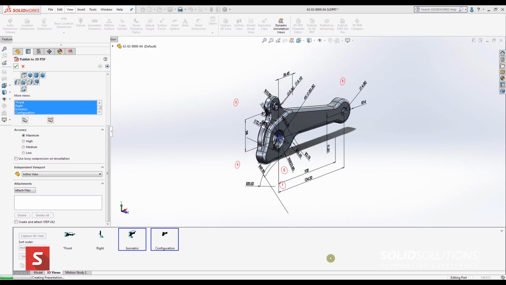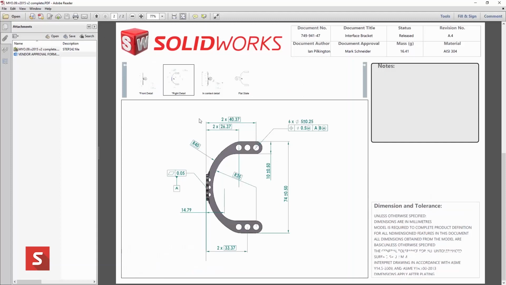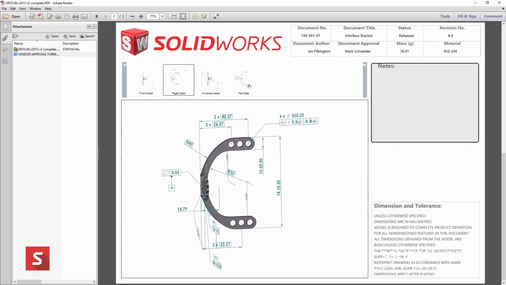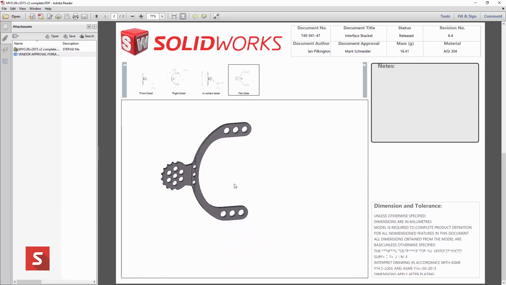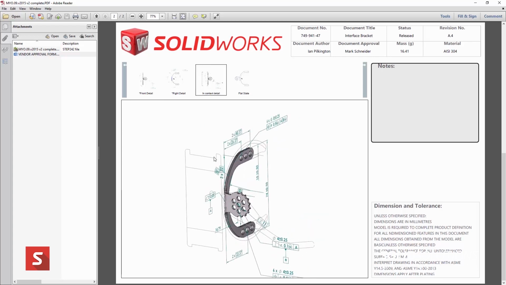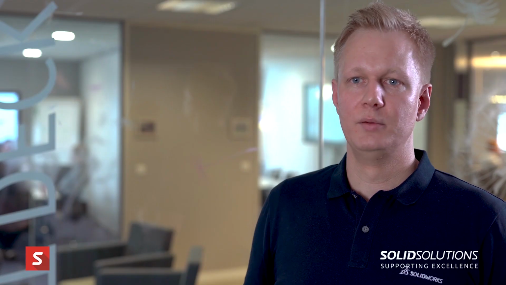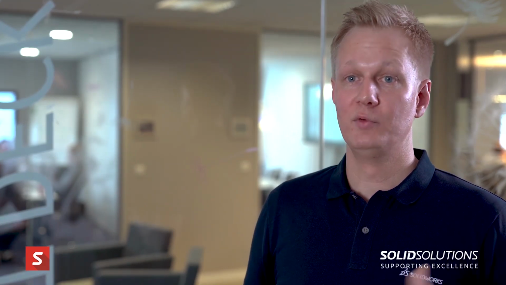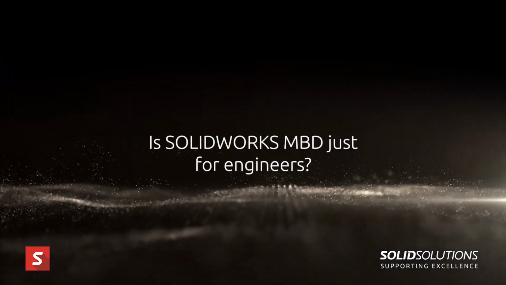So another benefit of being paperless, I suppose, is just how quick you can progress a design through from concept through to release and getting it out and people buying it, hopefully. It mitigates the risk of miscommunication through the departments, again from engineering, manufacturing, quality control, all the way through to purchasing even, because you're working off one set of accurate digital product manufacturing information. So it's going to speed time to market, help you get your product out there, hopefully faster than ever before.